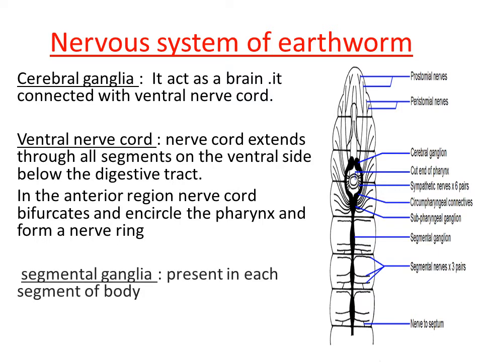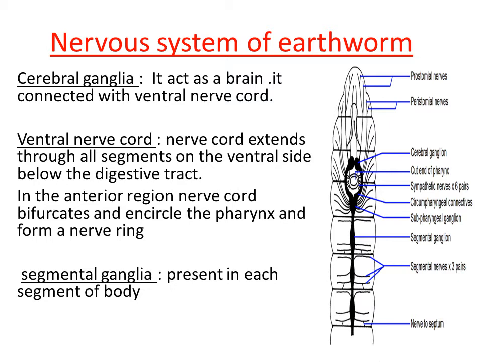Yes. Let us move to one more organ, that is segmental ganglia. This is one more organ that can be seen in the nervous system. In each of the segments, this segmental ganglia is present. So we have seen the cerebral ganglia is located on the anterior end, right?